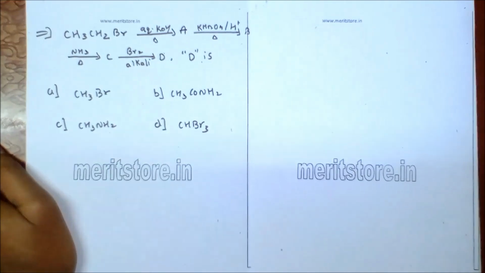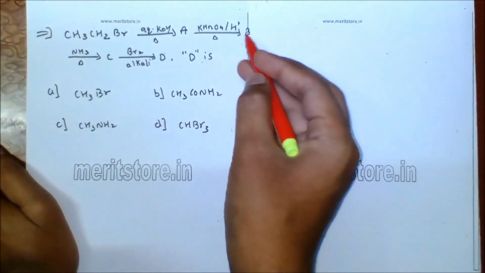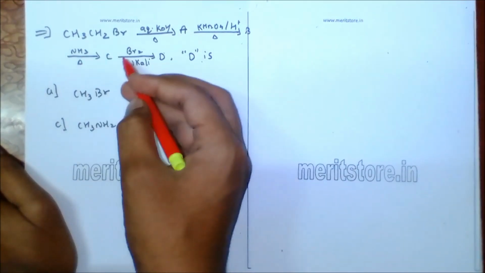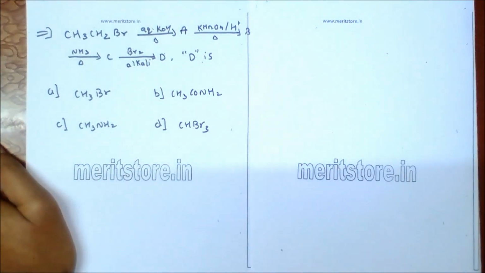CH3CH2Br on reaction with aqueous KOH gives A, which on further reaction with KMnO4 in presence of H plus ions gives B, on reaction with ammonia and heating gives C, and on reaction with bromine and alkali gives D. So we have to find out what is D in this reaction.